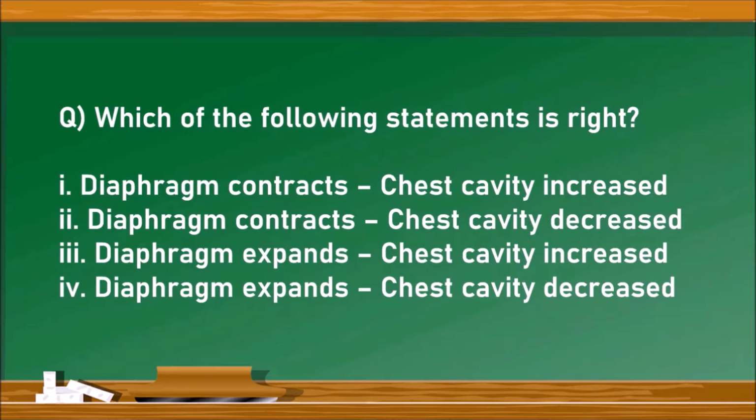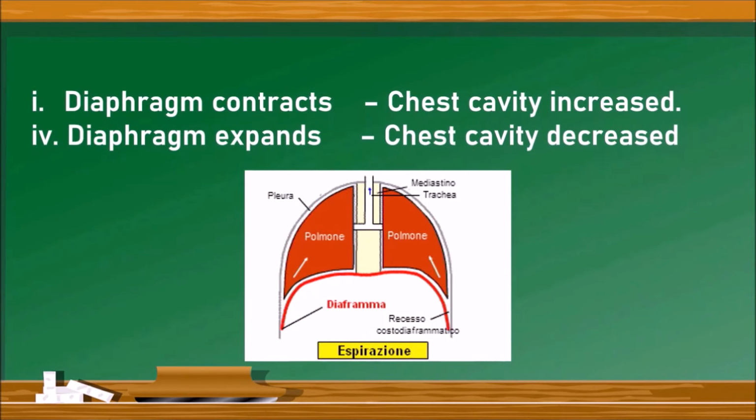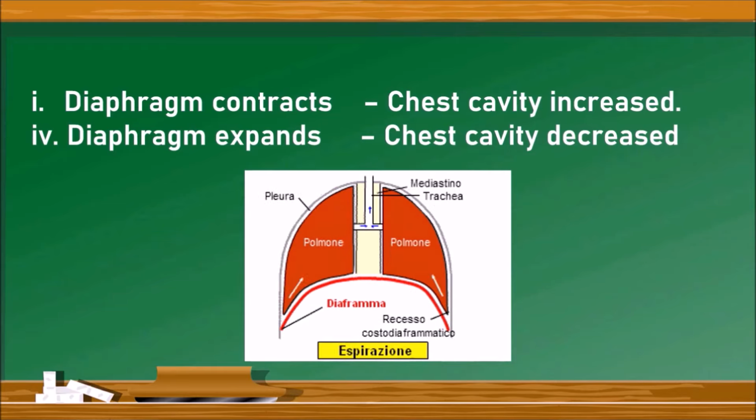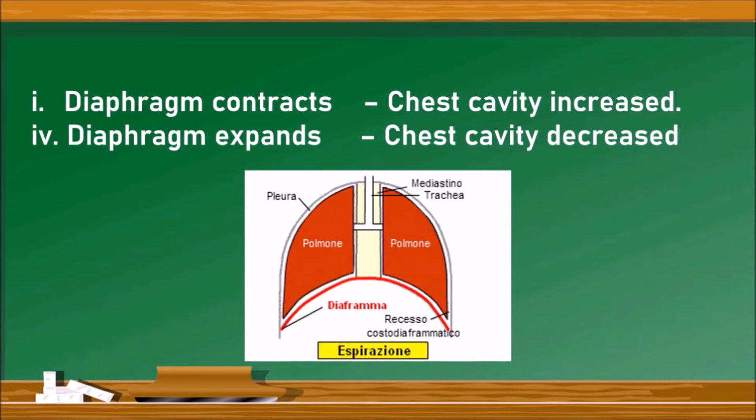Just observe the answer, then you will be able to understand properly. There is a GIF playing over here where when the diaphragm contracts, the chest cavity is being increased, whereas when the diaphragm expands, the chest cavity is decreased. So the first option and fourth option are the right options.